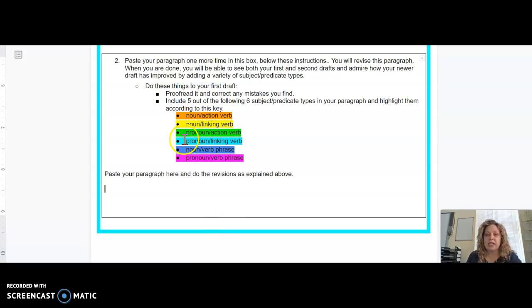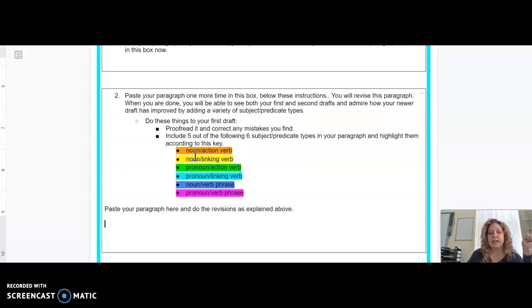of subject predicate sets. Now, when you find, let's use noun action verb as an example. When you find a noun, a sentence that the noun is the subject and the predicate is an action verb, you're going to highlight that sentence in orange. As you're looking through your writing and you find a sentence where your subject is a noun and your predicate is a linking verb, you're going to highlight that sentence in yellow. All right, so I would go through and see which ones you have already existing. And then if you don't have 5, look through and see what can you change, what can you add, right? So that you get 5 out of 6 of these.